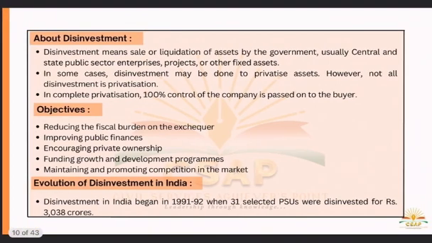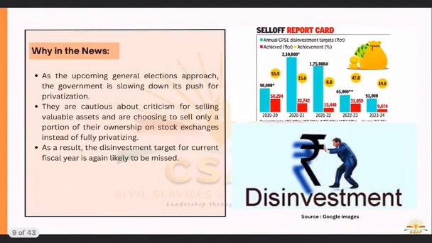So when we talk about these disinvestments, as the upcoming general elections approach, the government is slowing down its push for privatization. They are cautious about criticism for selling valuable assets and are choosing to sell only a portion of their ownership on stock exchanges instead of fully privatizing. As a result, the disinvestment target for the current fiscal year is again likely to be missed.